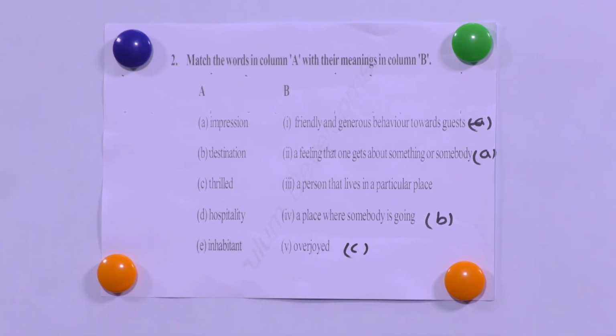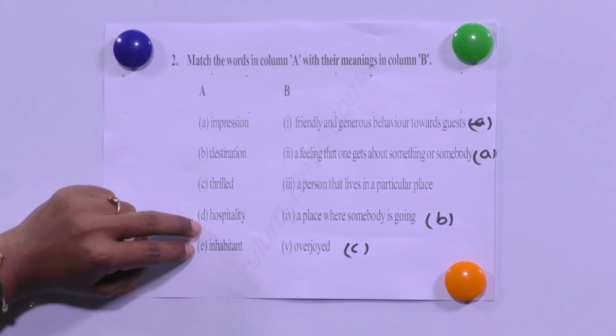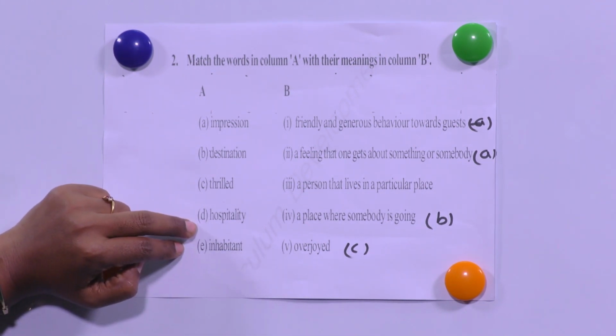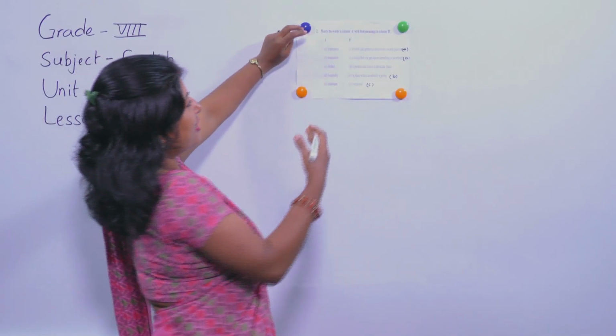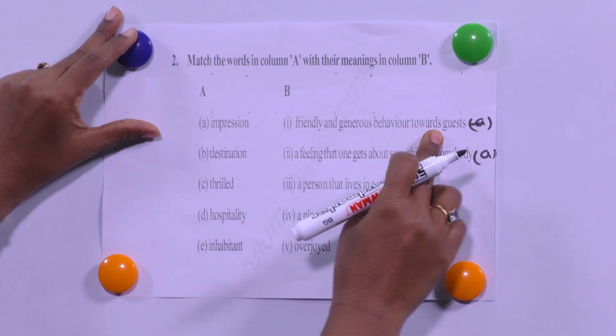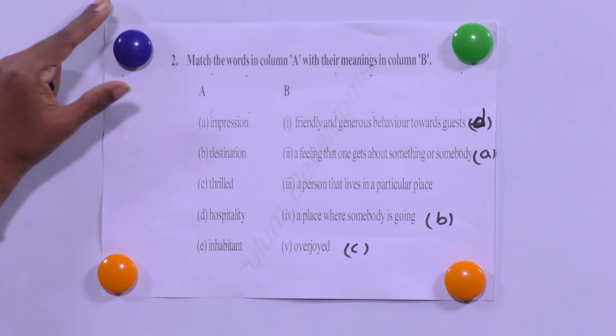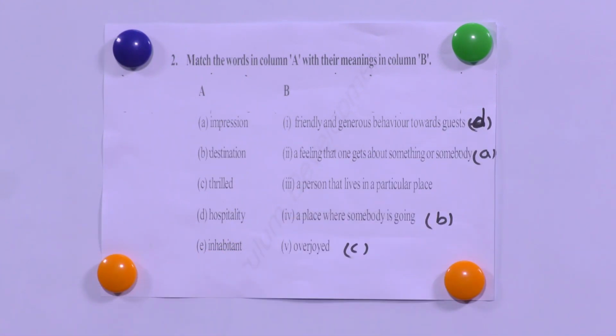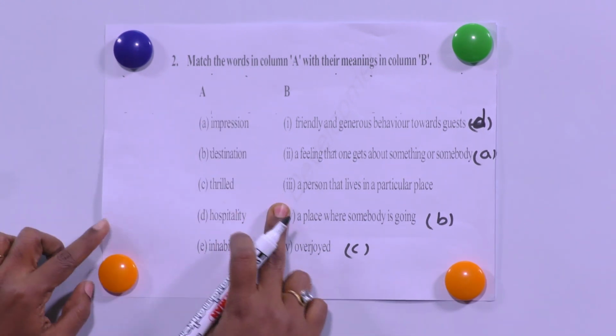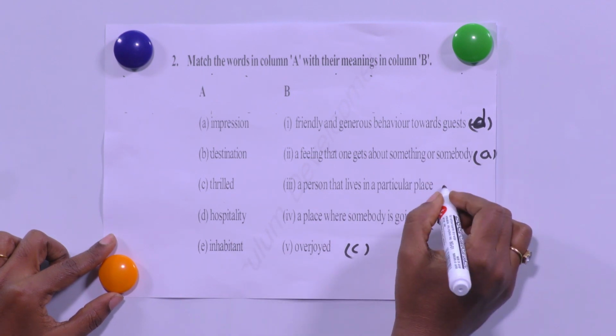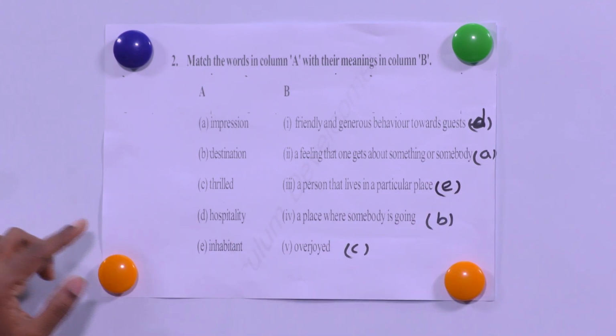Now only two left: hospitality and inhabitant. Okay, what is hospitality? As I have already told you, hospitality is friendly and generous behavior towards guests. That is D. Initially I wrote A. Okay, this is D. Now the last one, obviously only one option left. Inhabitant. The meaning is a person that lives in a particular place.